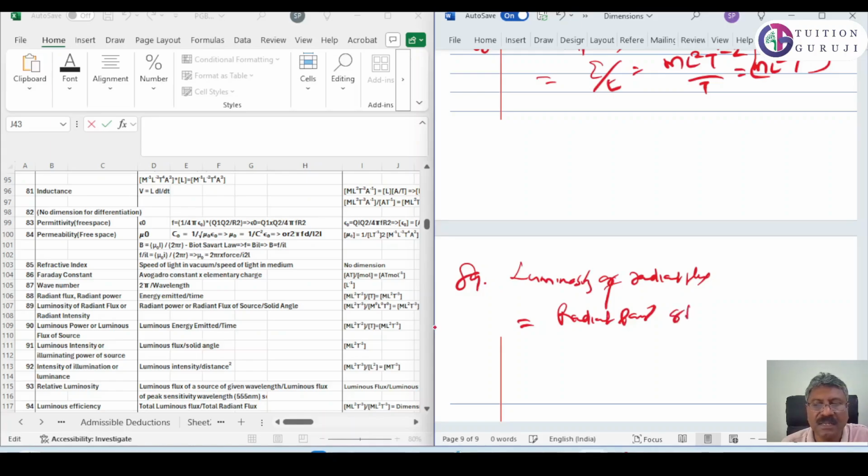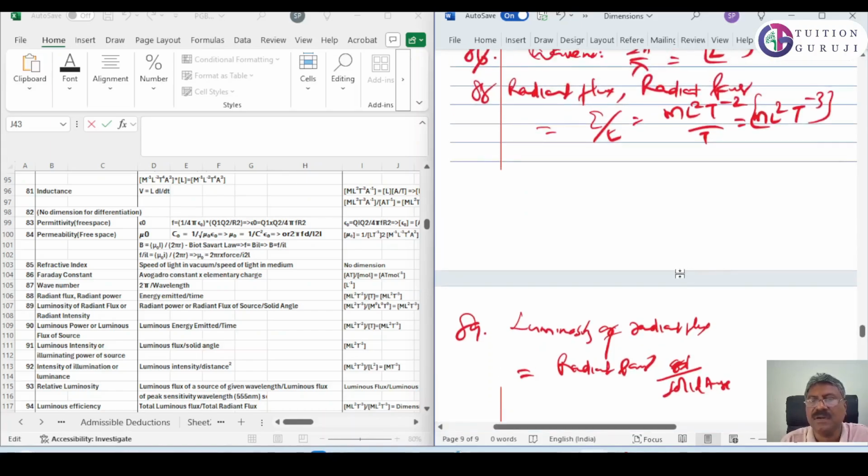Or radiant power divided by solid angle. Radiant power, or radiant flux, we have just now derived as ML²T⁻³, and solid angle has no dimension, therefore it will be ML²T⁻³ itself.